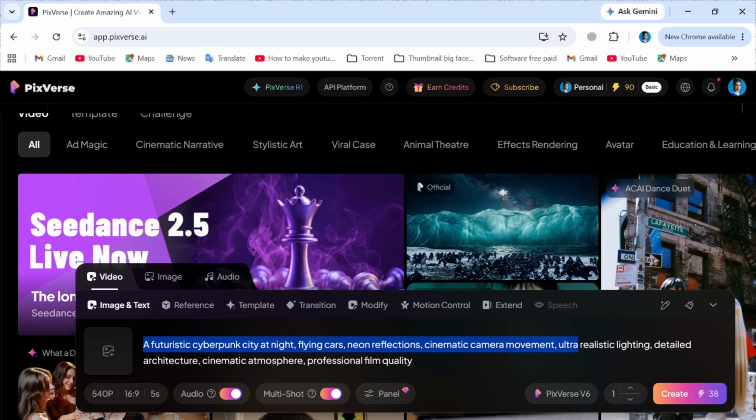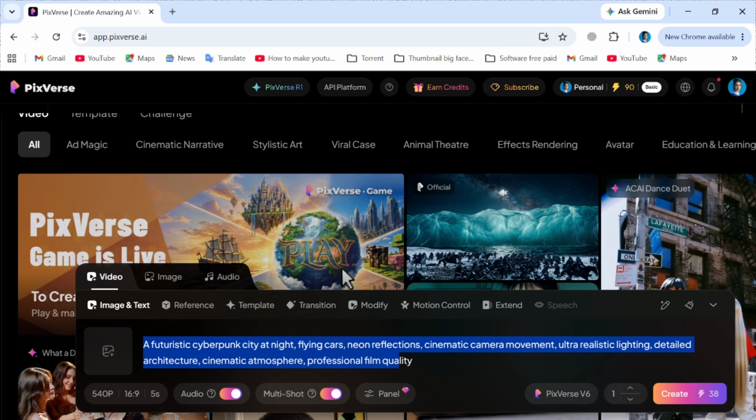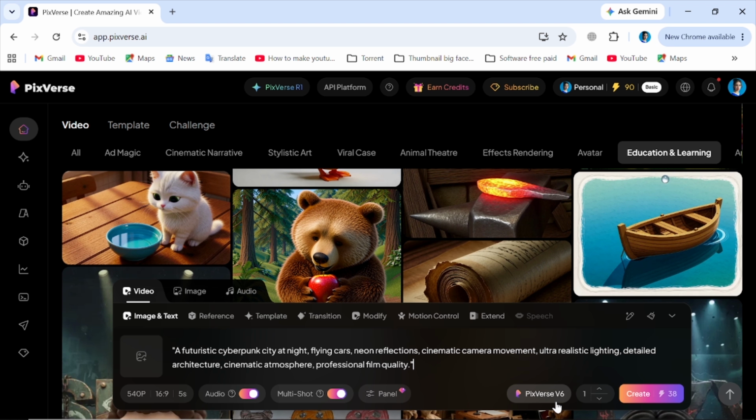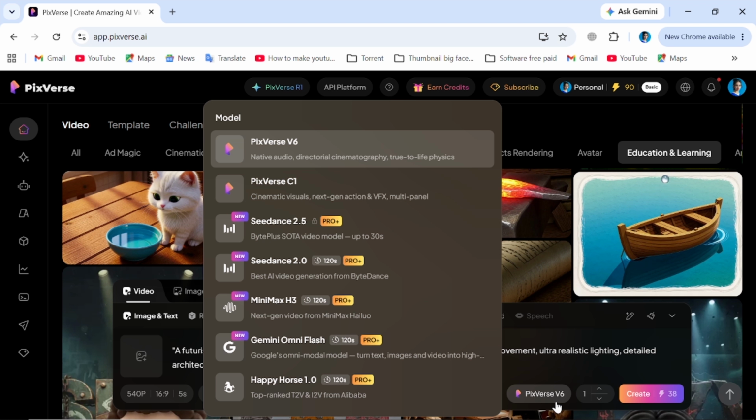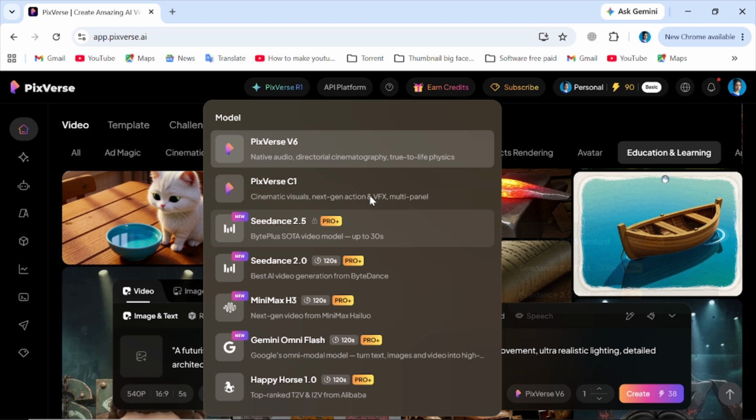I simply enter my prompt and describe exactly what I want to create. The more detailed the prompt, the more control you have over the final result. Next, I select the generation model and adjust the settings depending on the style I'm aiming for. Whether it's realistic visuals, cinematic storytelling, or creative concepts, PixVerse gives you multiple options to experiment with.